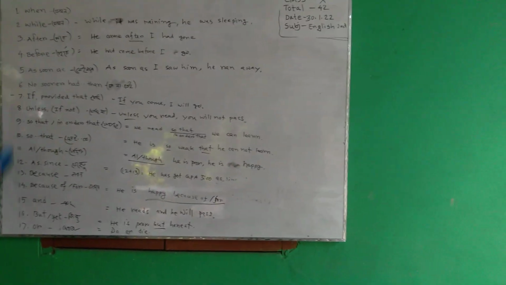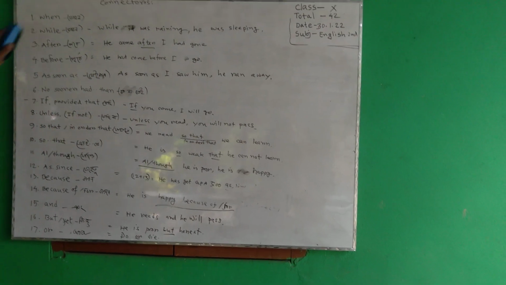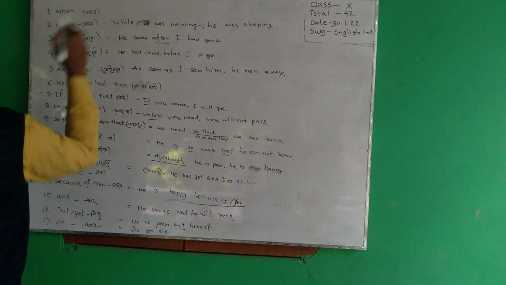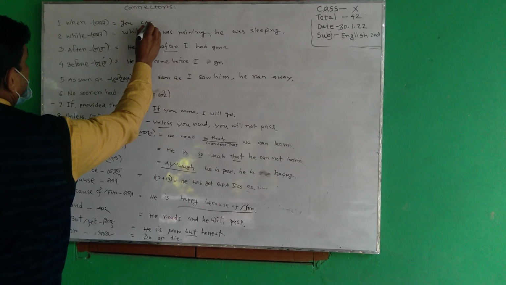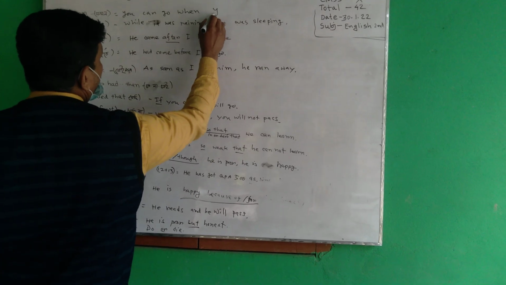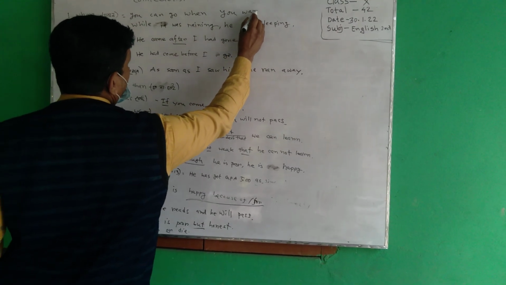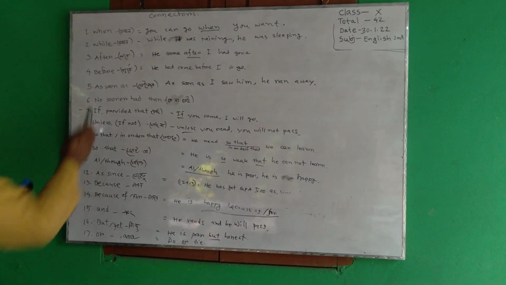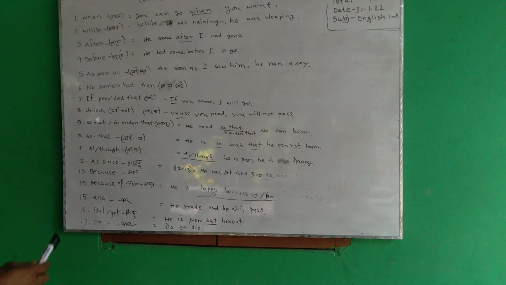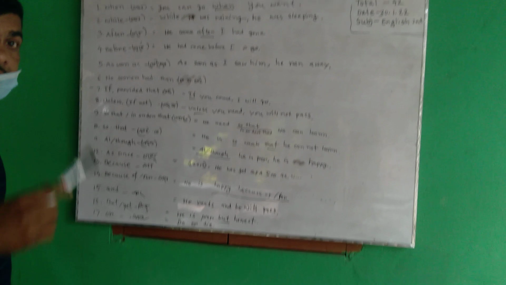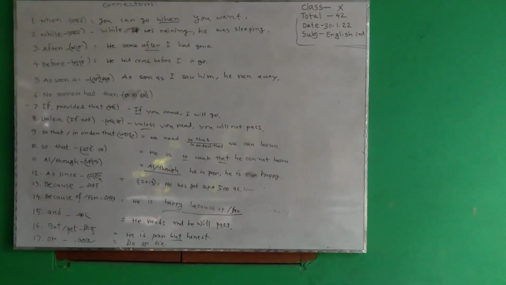I have written some common connectors. When, means in Bangla যখন. When you want, you can go. যখন তুমি চাইবে তখনই তুমি যেতে পারবে। While is a connector, Bangla meaning যখন, when one action takes place within another action.